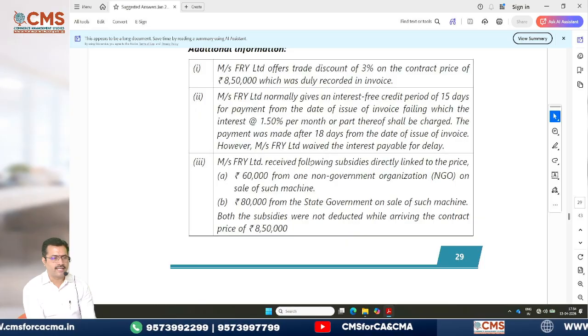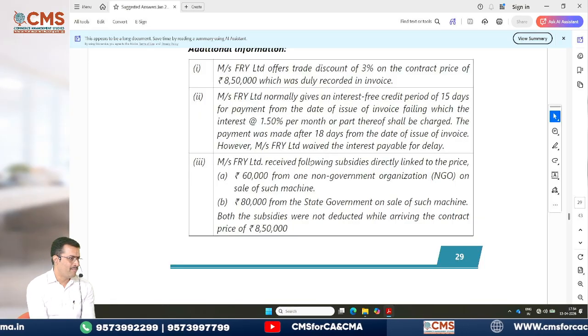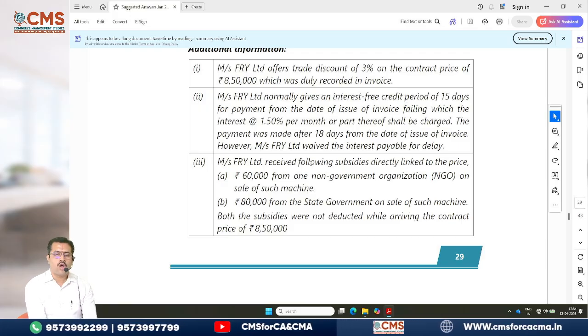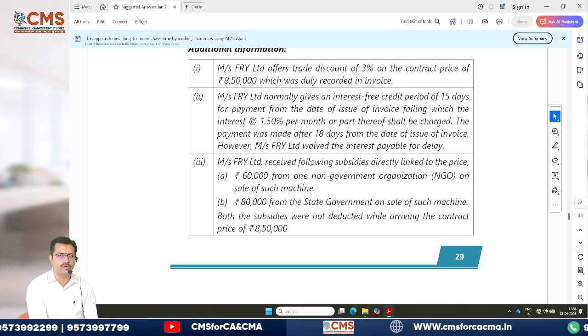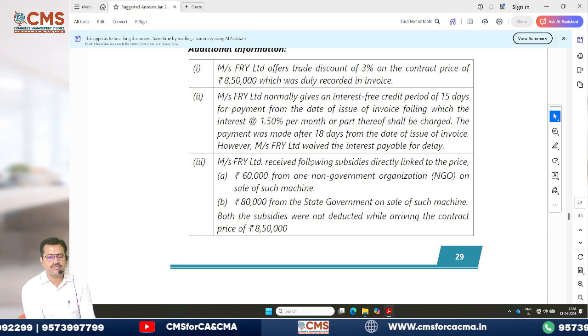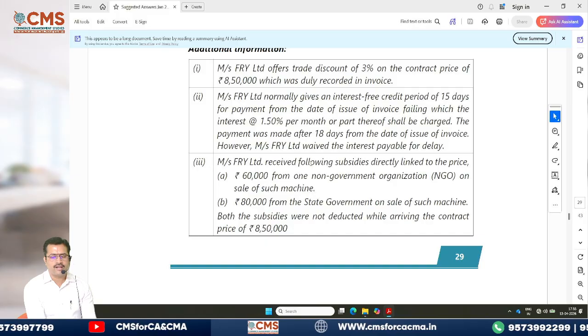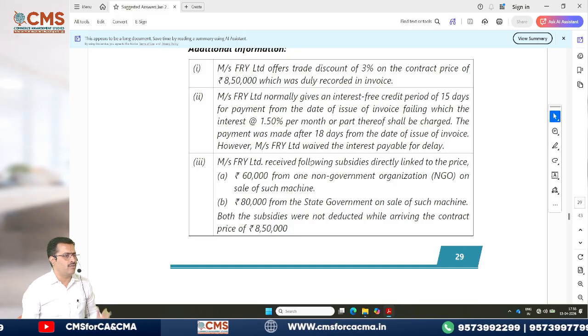See the next one. Fry Limited received following subsidies directly linked to the price. What are they? 60,000 from one non-government organization on sale of such machine. NGO subsidies we should include. Right. 80,000 from the state government on the sale of such machine. Both subsidies were not deducted while arriving at the contract price. So now you consider is what he is telling you.